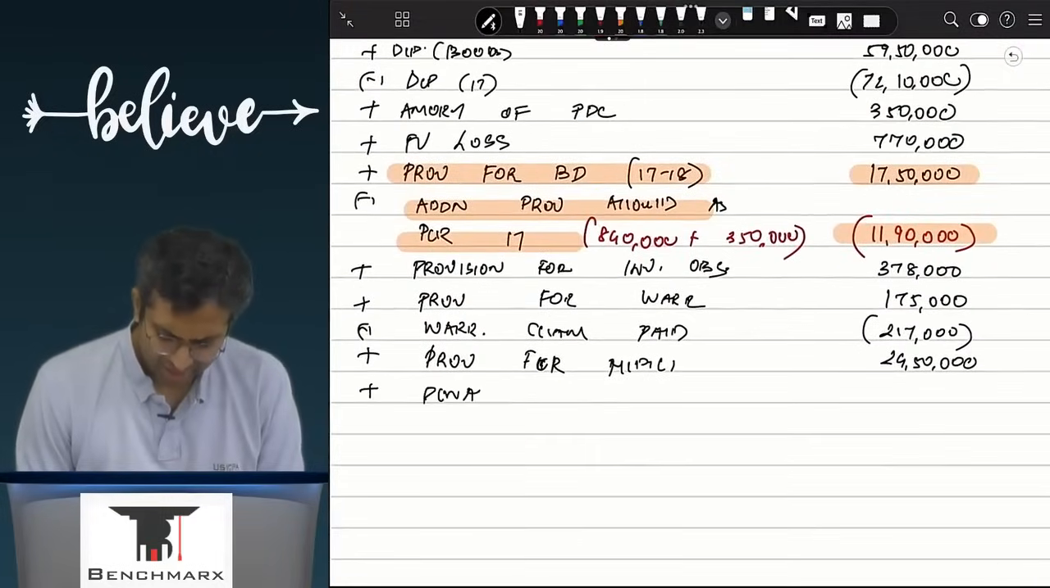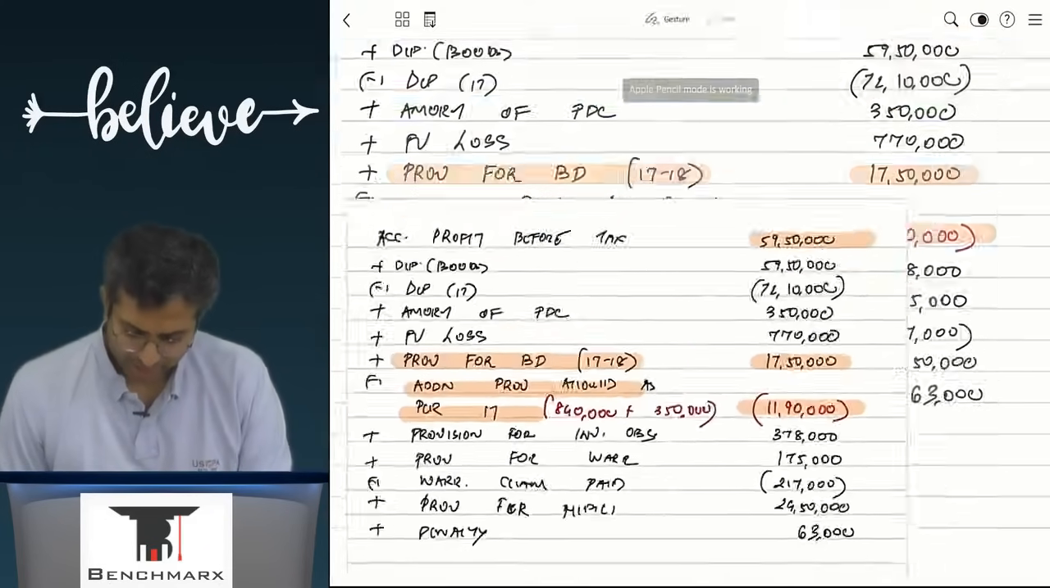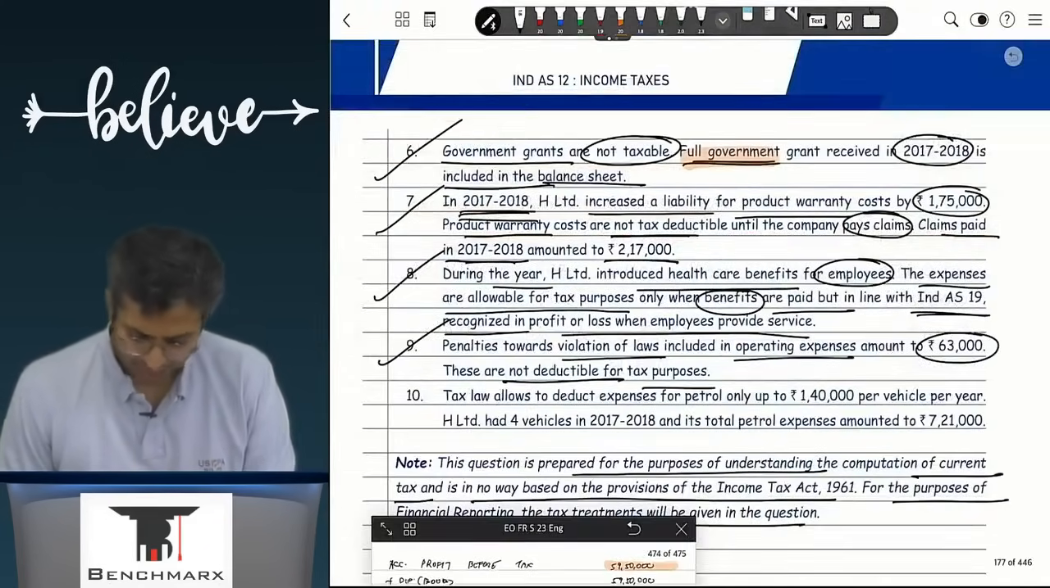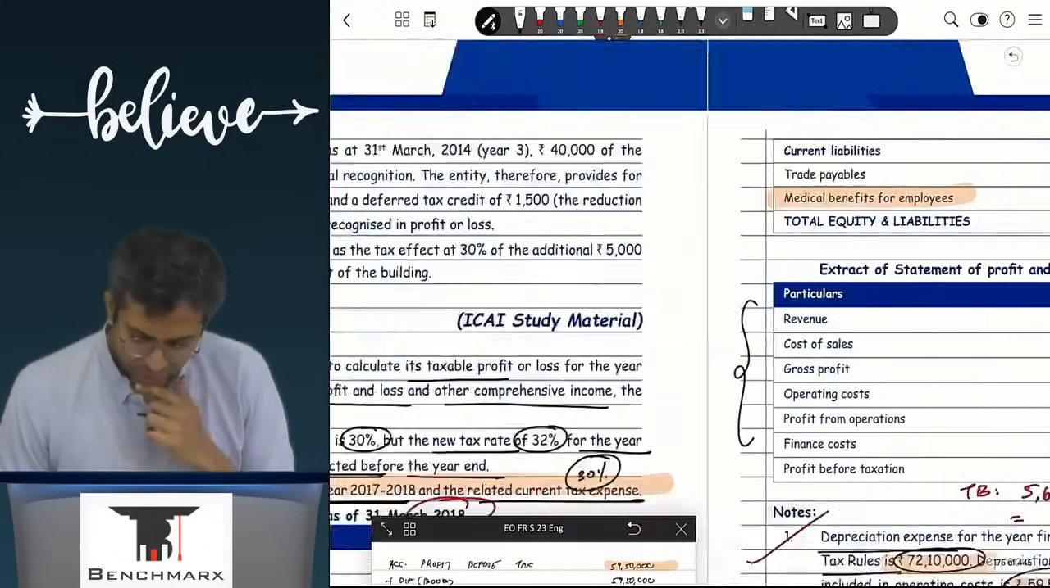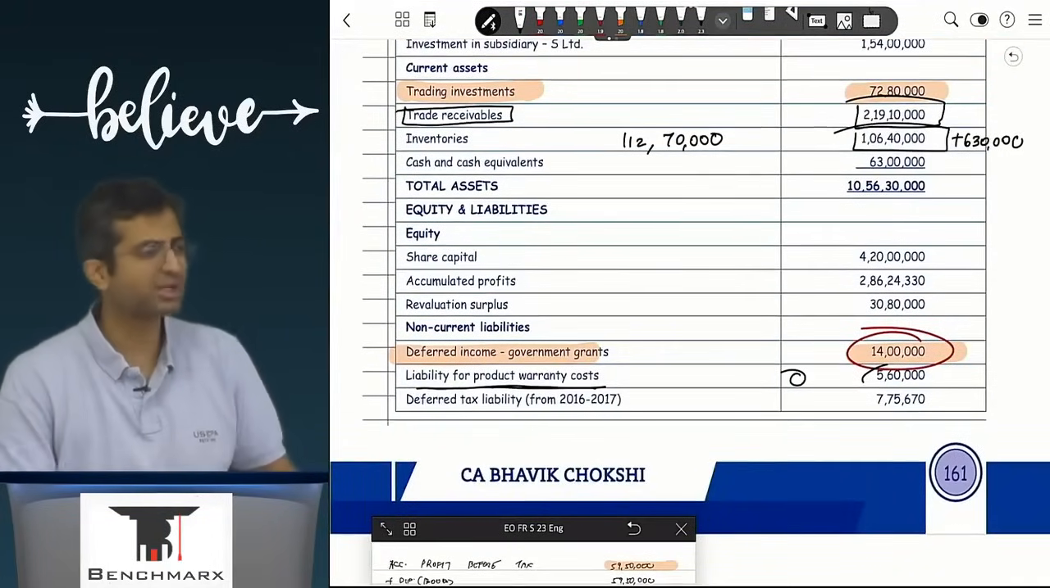Add back penalties. How much is that? Achha, what is this? 63. Penalties towards violation include 63. Achha, balance sheet mein kuch provision for penalty dikh raha hai kya? No, that means it must have been paid.